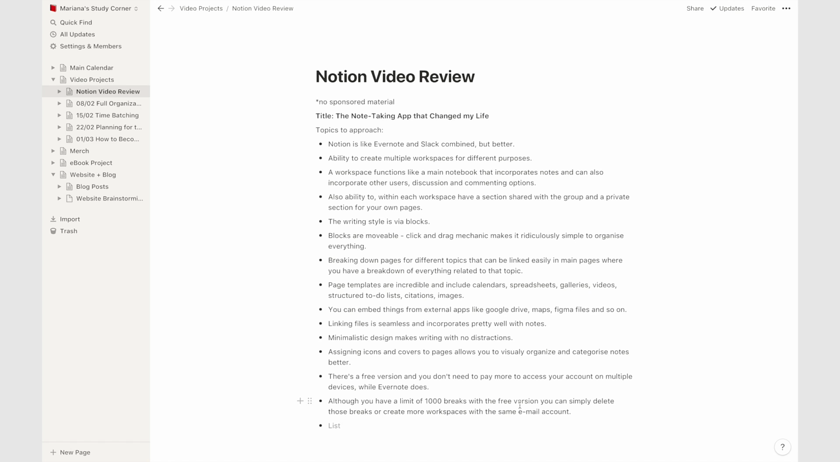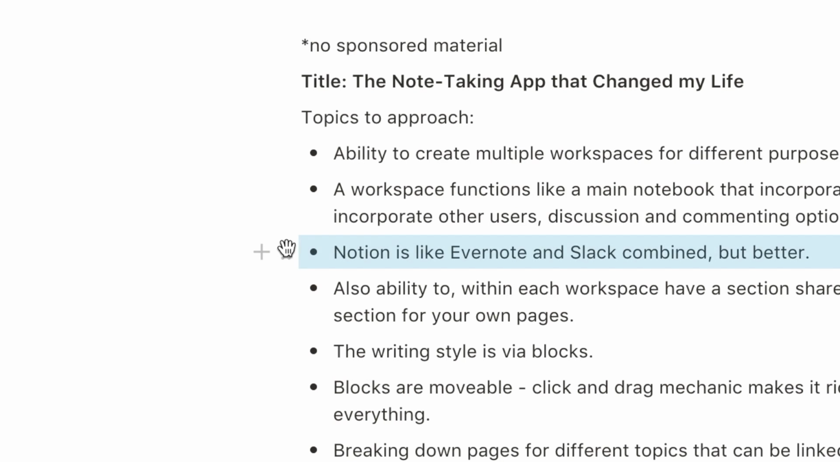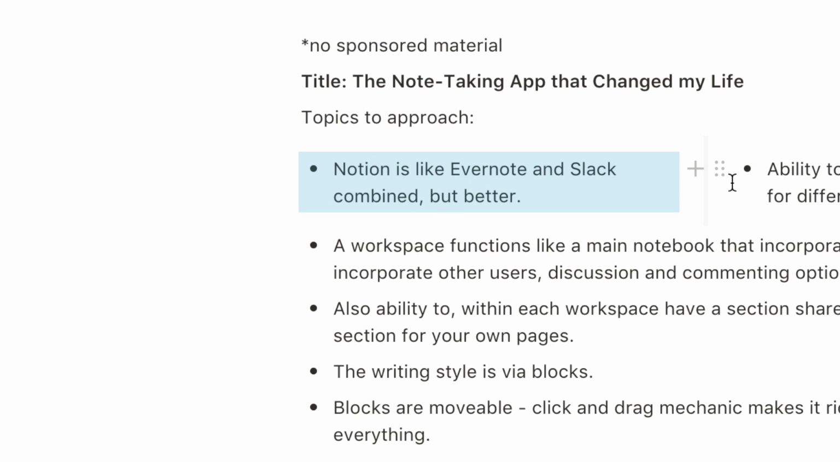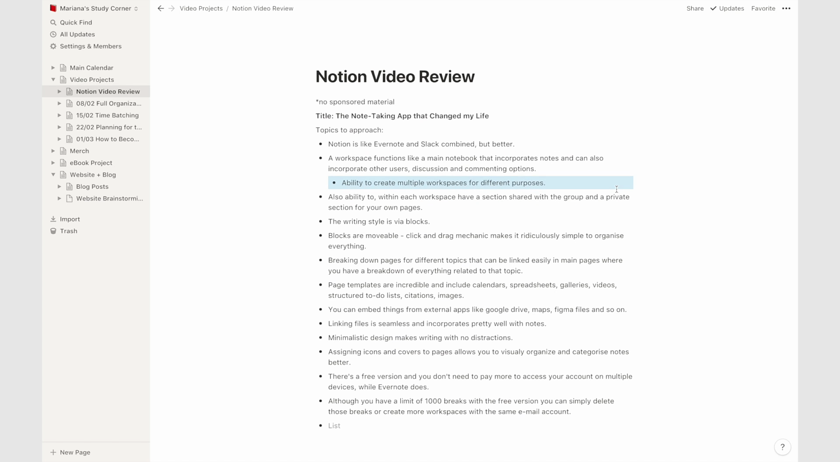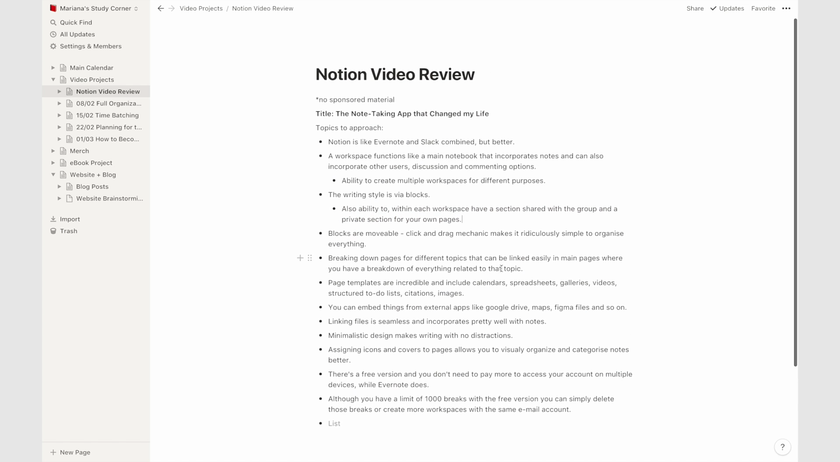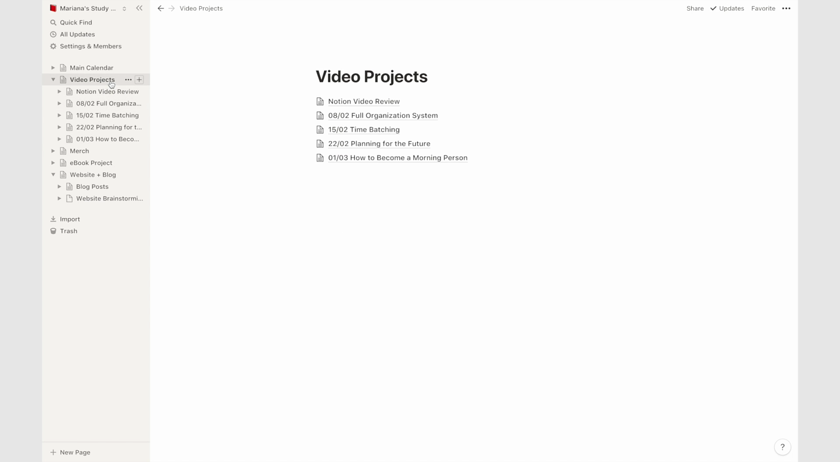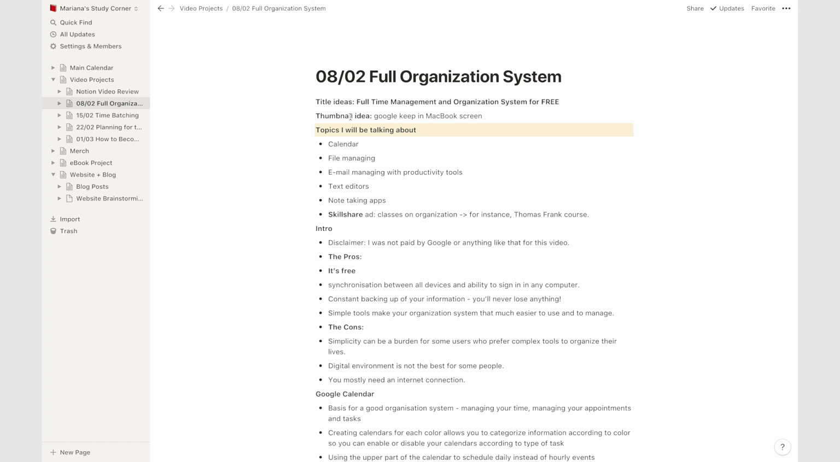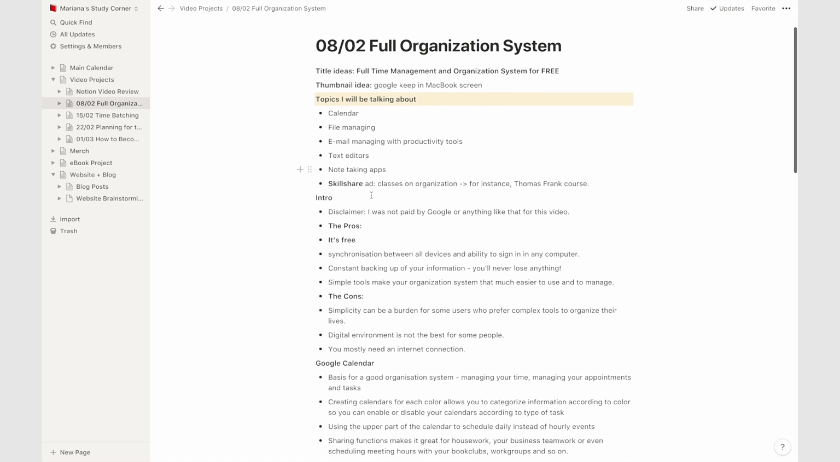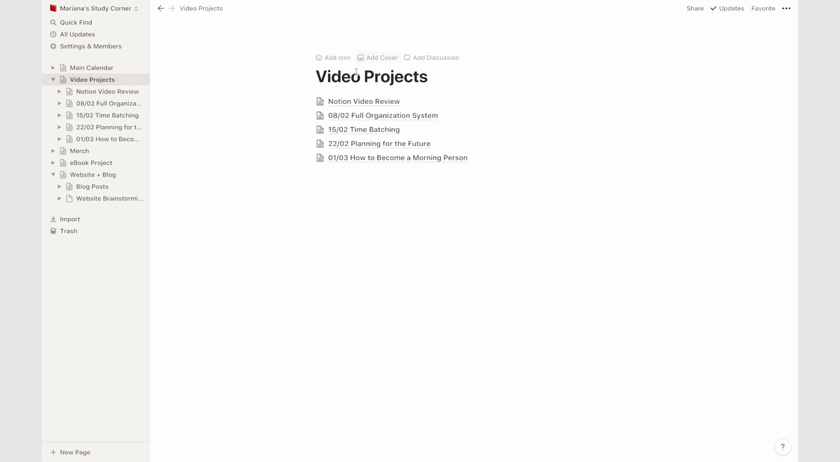A great thing about Notion is that the writing style happens via blocks instead of a whole page. So blocks mainly act as a paragraph of text or as a template. These are all movable, so you use a click and drag mechanic that makes it ridiculously simple to organize everything. So there's no need of deleting, copying and pasting information if you want to reorder the structure of your notes. Also, breaking down pages for different topics is really easy because the main page will always have the links for the sub-pages, and then you just need to click whatever topic you want to read more about.